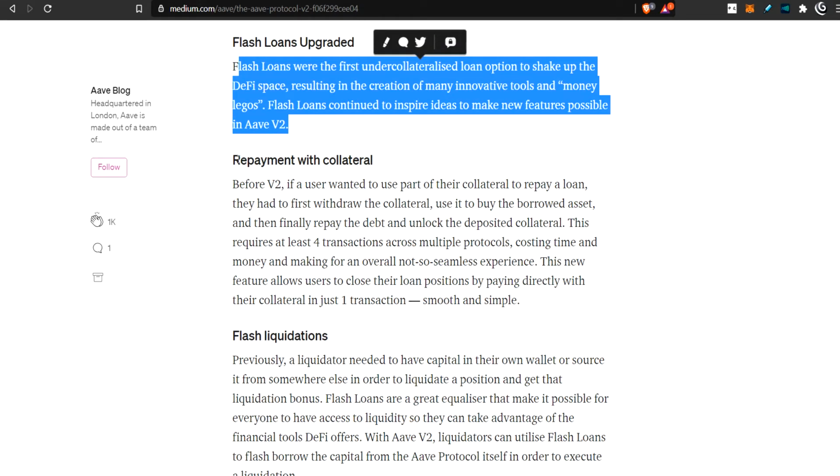So repayment of collateral. What this means is, before, if you wanted to use your collateral to repay some of your debt, you would have to withdraw the collateral, take it to Uniswap or some other swapping place, swap it for the debt, whatever you had in debt, and then pay that back. So it'd take you about 4 transactions. So let's go over to the user interface to see what we're talking about.